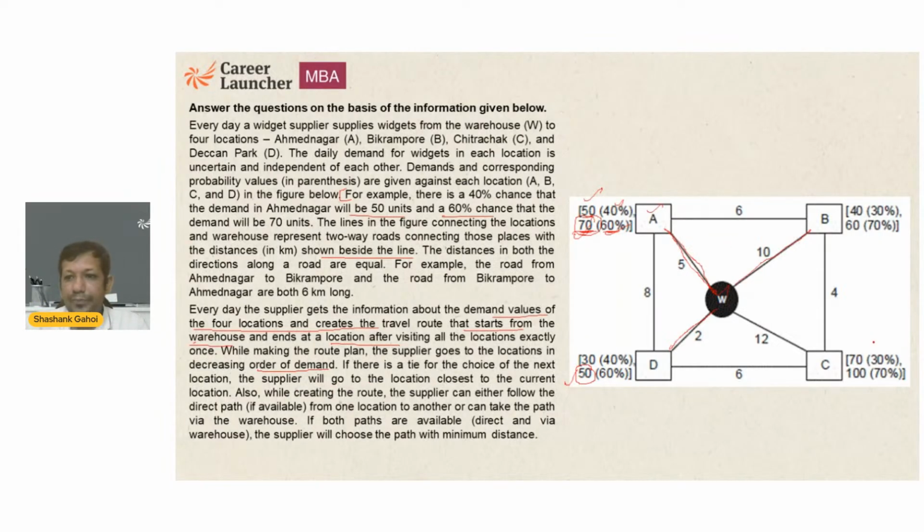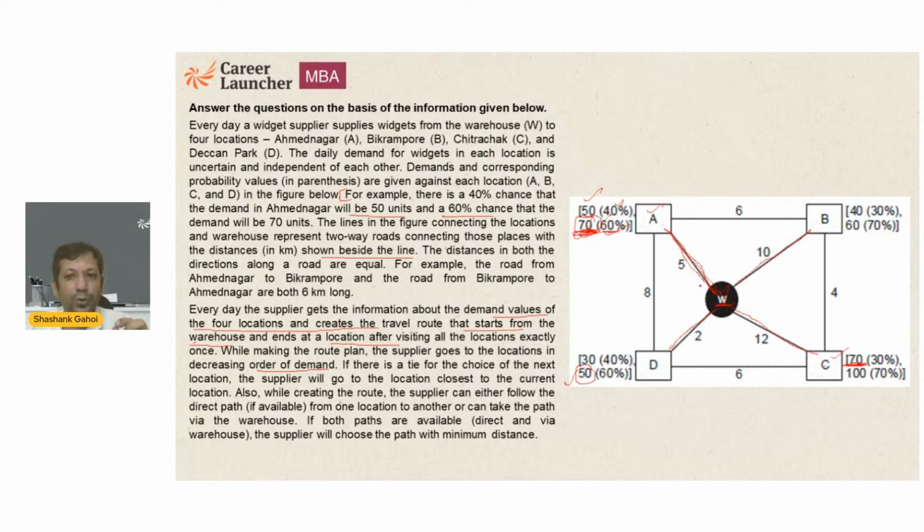So let's say here it is 70 and here it is also 70, and he is standing at the warehouse. He is going to go to Ahmednagar first and Chitrachak later, because this distance is 5 and this distance is 12.